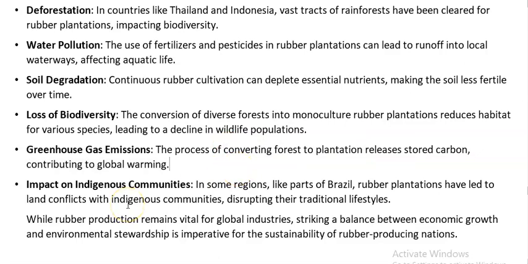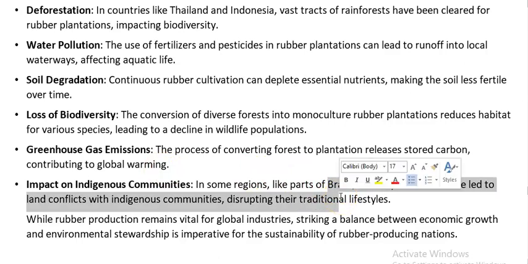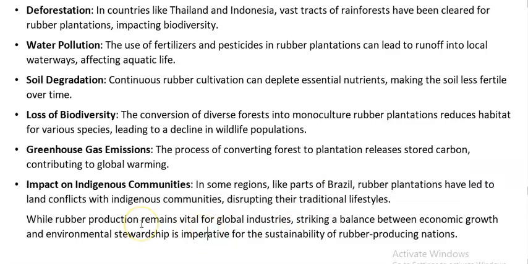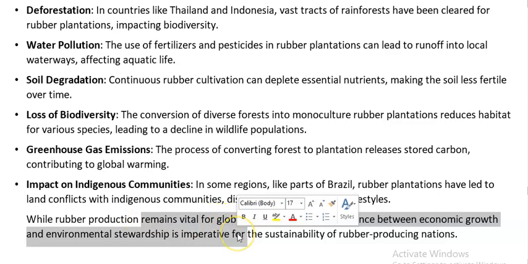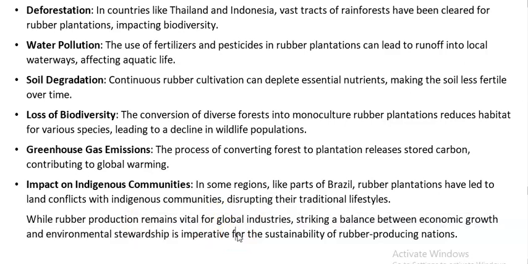Then obviously all these impacts are affecting the indigenous communities. So talk about them. In regions like Brazil, the rubber plantations have led to land conflicts with indigenous communities. Their traditional lifestyles will be disrupted, people will be intruding into their lives, and they will be displaced from that place to some other place. You can conclude by saying that while rubber production remains vital for global industries, we should strike a balance between economic growth and environmental stewardship, like acting as a guardian. That is imperative for the sustainability of rubber producing nations. When something is attached to the environment or technology, etc., you end in a futuristic way. Okay, thank you.